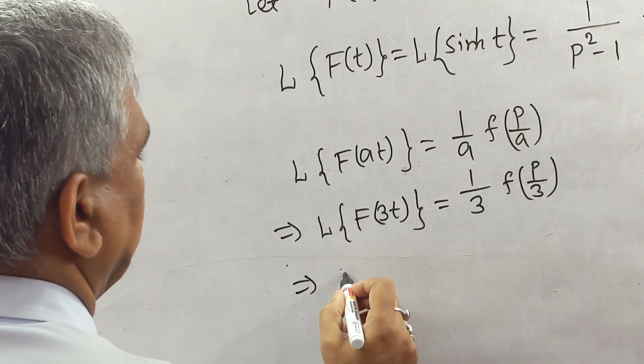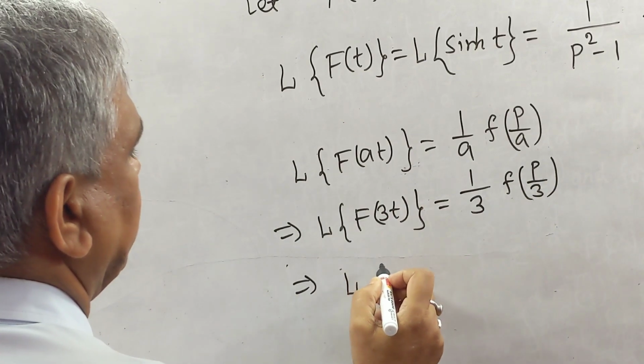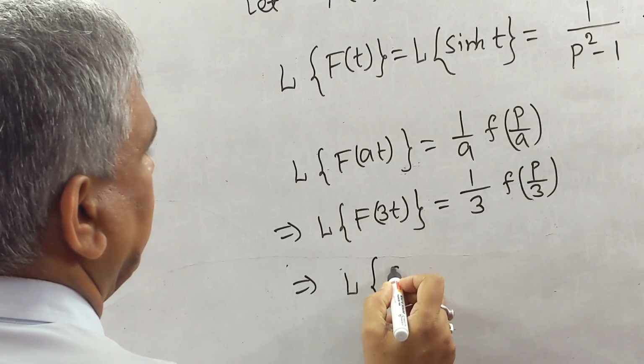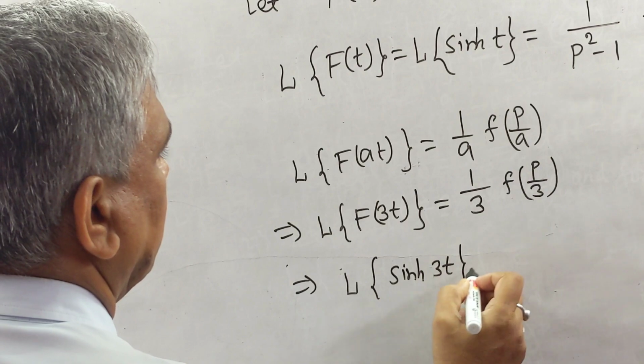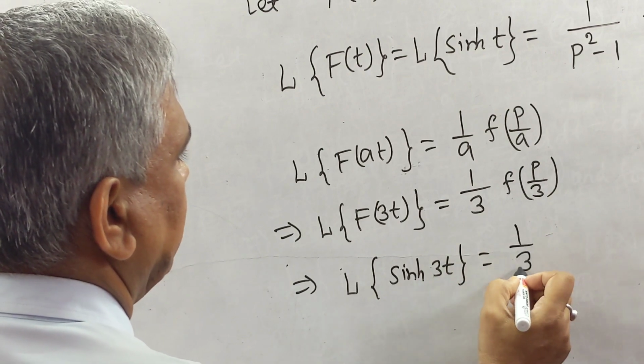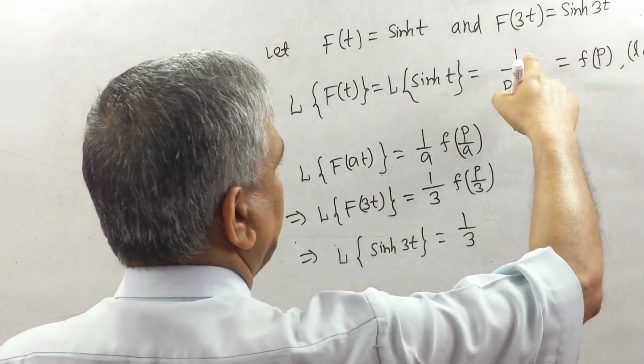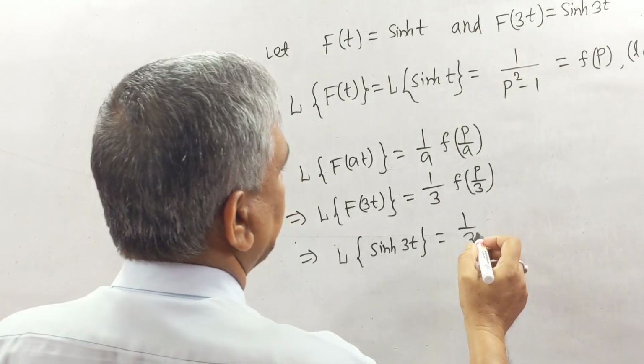So L{f(3t)}, which is sinh 3t, equals 1 by 3 f(p), where f(p) equals 1 by p square minus 1.